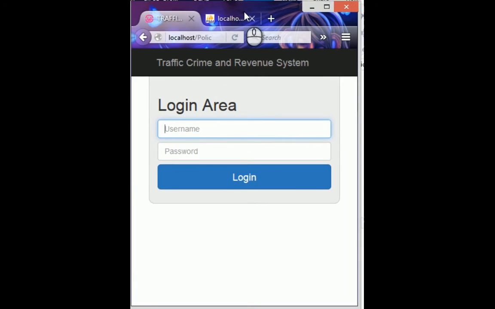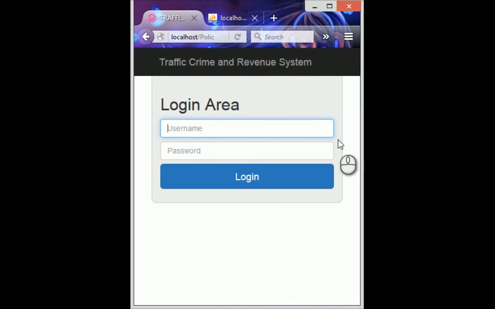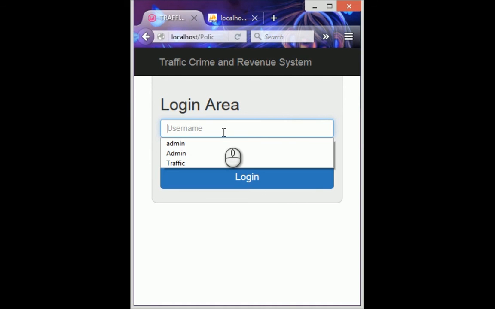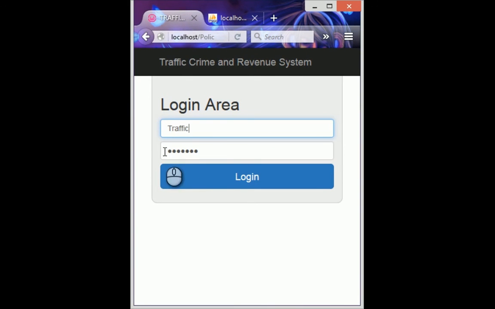I am going to log out as administrator, and now to simulate the mobile interface, the system is now mobile, simulated for the traffic officer who's on the road, assuming he has a smartphone or a tablet with internet access.